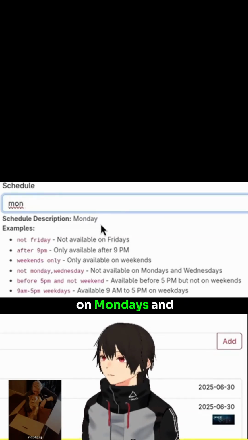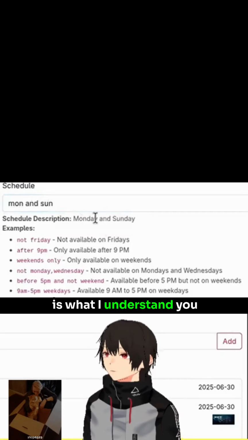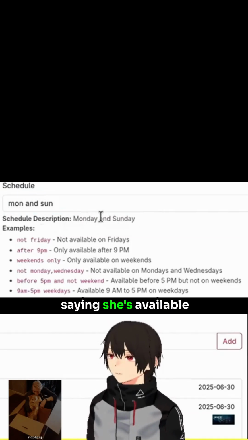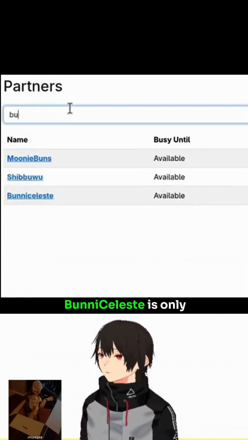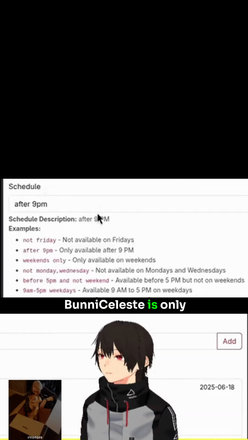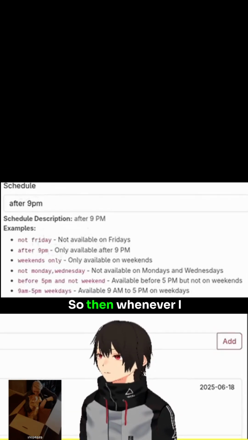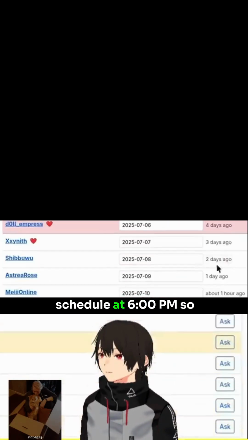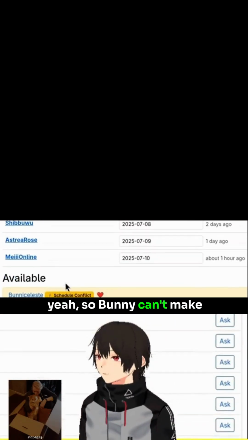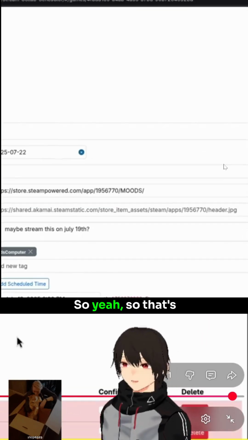Moonybug is free on Mondays and Sundays, for example. So then it says, okay, this is what I understand you to be saying. Yeah, I think you're saying she's available Mondays and Sundays. But the Celeste is only available after 9 p.m., for example. So that's another syntax you can use. So then whenever I schedule a game here, for example, this one I schedule at 6 p.m., Bunny can't make that one because she's only free after 9 p.m. So that's a new feature.